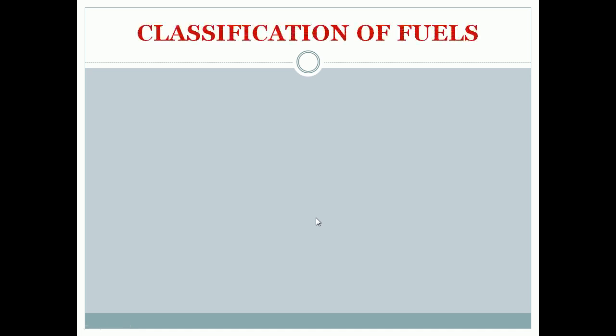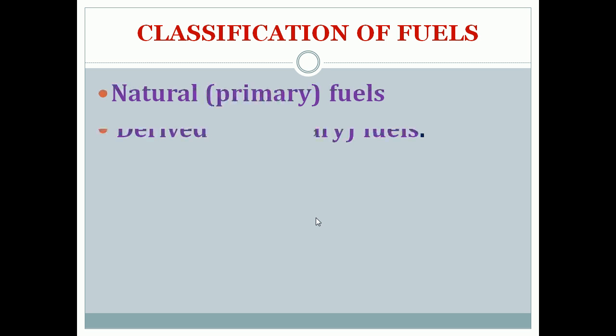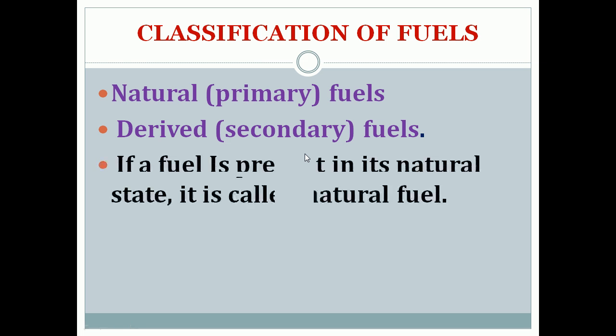Now, what is the classification of fuels? Fuels can be classified into two types. They are natural fuels and derived fuels. Natural fuels are also called primary fuels, and derived fuels are also called secondary fuels. If a fuel is present in its natural state, it is called a natural fuel.